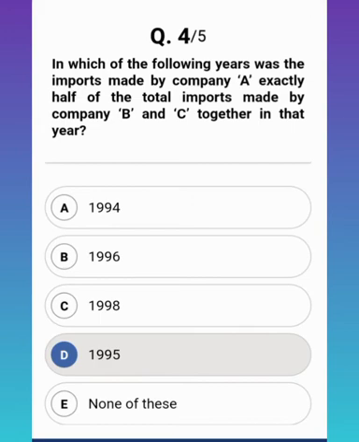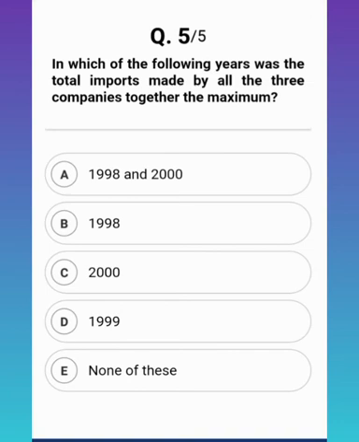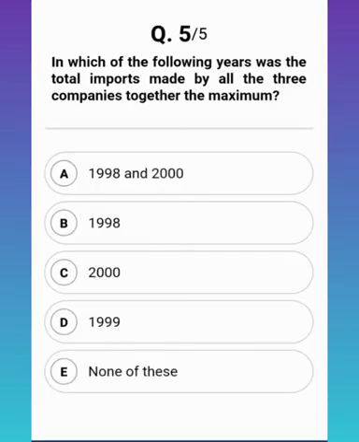So moving to the final question, that is the fifth question. In which of the following years was the total imports made by all the three companies together the maximum? So the correct answer of this question is option D, 1998.